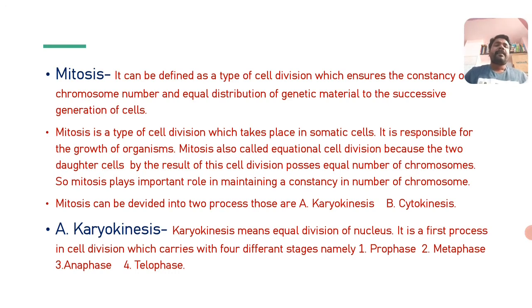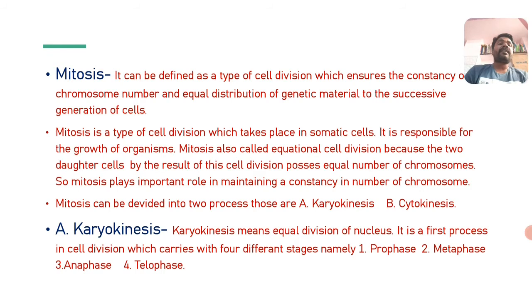Mitosis takes place in the somatic cells present in the body. It is responsible for the growth of organisms. Of course, when the somatic cells divide, they produce a number of cells which help in the growth of the organisms.